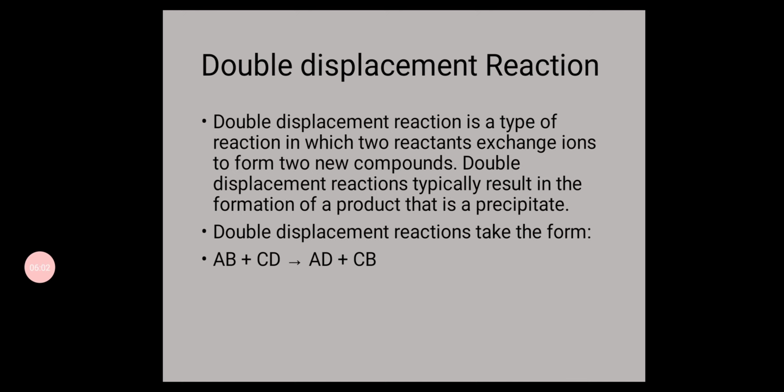A double displacement reaction takes the form AB plus CD equals AD plus CB. We can see that there is an exchange of two ions. A is on the reactant side with B in AB plus CD, and on the product side, A combines with D and C combines with B.